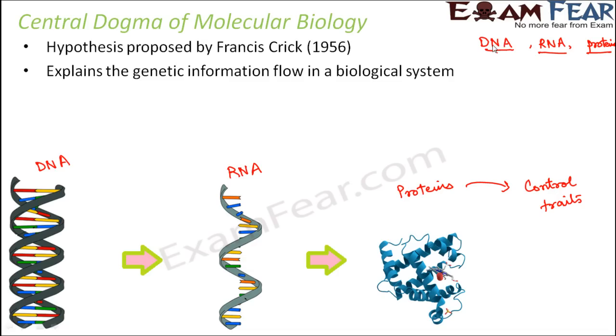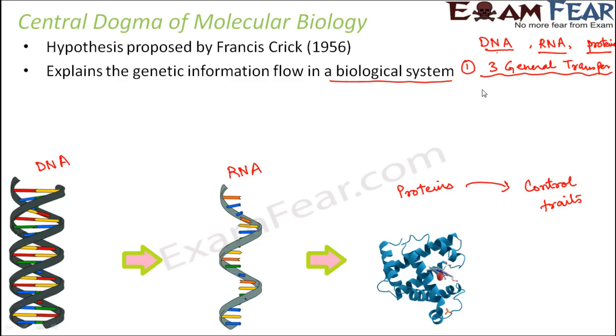Since we have 3 of them, DNA can be transferred to RNA, DNA can be converted to protein, RNA can be converted to protein. So that means there could be a total of 9 transfers, out of which 3 general transfers take place in most of the organisms. Because here we are not only talking about human beings, we are talking about any biological system, whether it is complex organisms like human beings or simple organisms like bacteria or any other form of life. So this is universal for all biological systems.